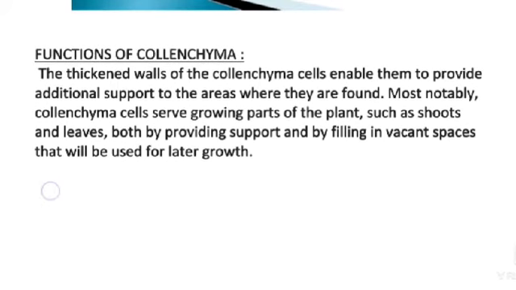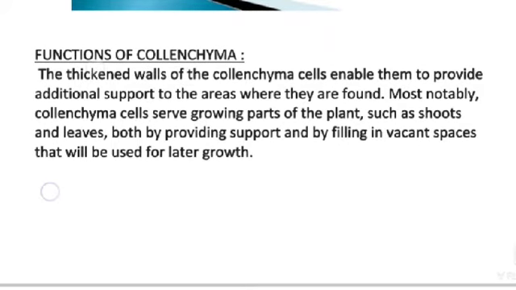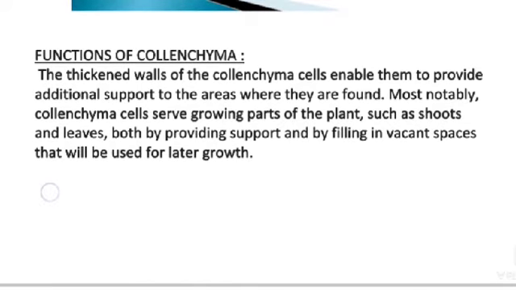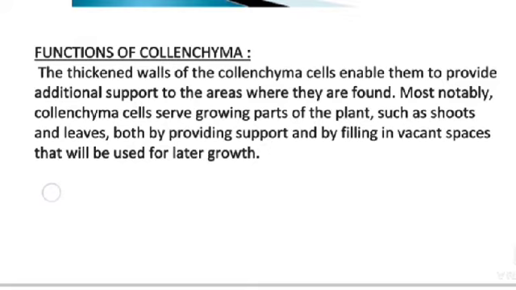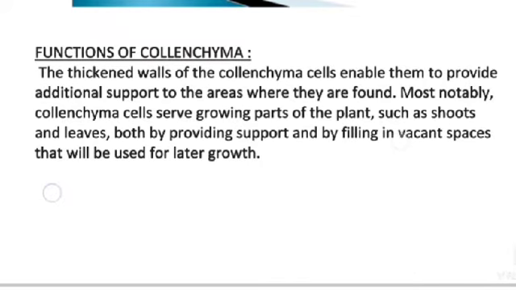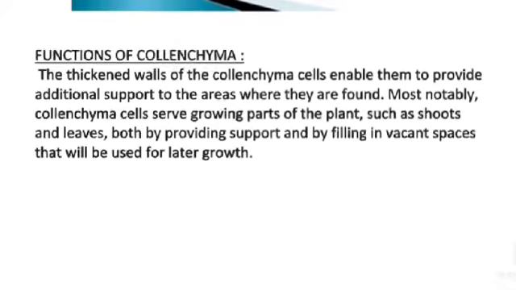Function of collenchyma. The thickened walls of the collenchyma cells enable them to provide additional support to the areas where they are found. Most notably, collenchyma cells serve the growing parts of the plant, such as shoots and leaves, both by providing support and by filling in vacant space that will be used for lateral growth.